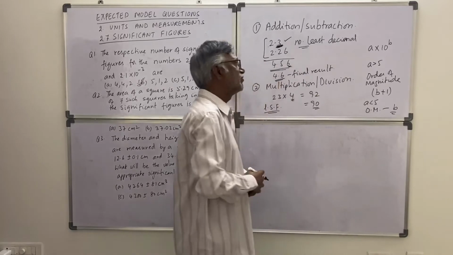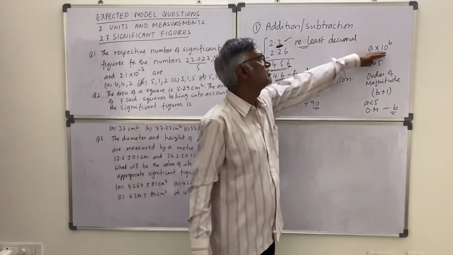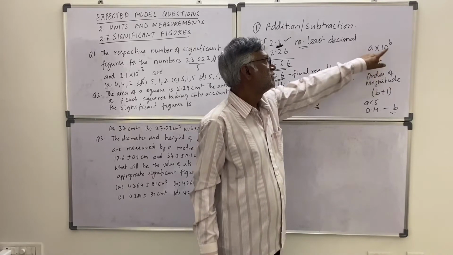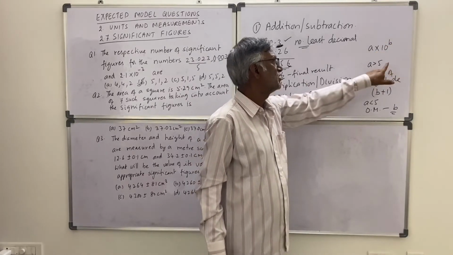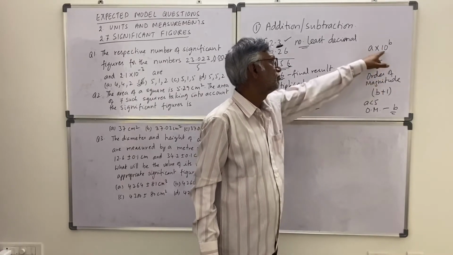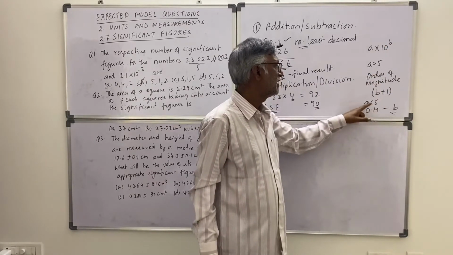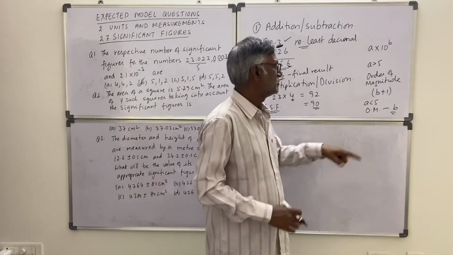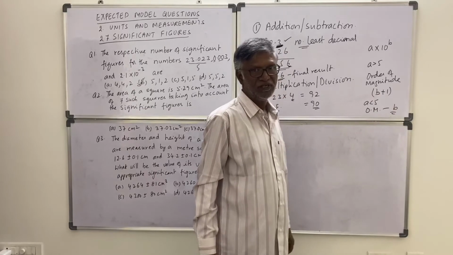Remember it this way. If any number is given in terms of a into 10 to the power of b, if a is greater than 5, then it is b plus 1, means it becomes 10 to the power of b plus 1. If a is less than 5, you can just drop it, then the order of magnitude will be b.